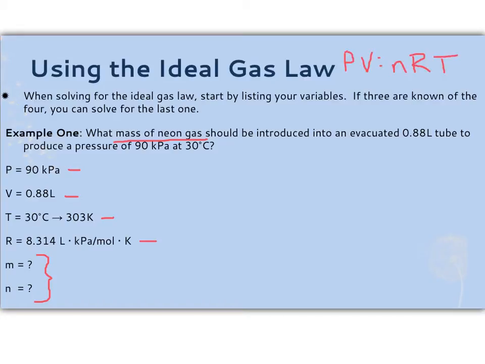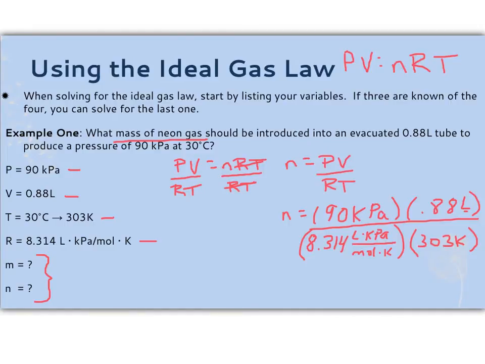So we're starting with PV equals nRT. Because moles is what we're looking for, we need to get moles on one side all by itself. In order to do that, we have to divide both sides by RT, which means now we are going to have n equals PV over RT. What I've done here is I've subbed in all of my numbers to my formula, and the units for your R are making sure that, unit analysis-wise, we can cancel out all of the other units in the formula.